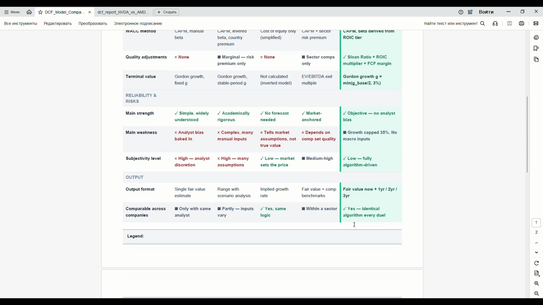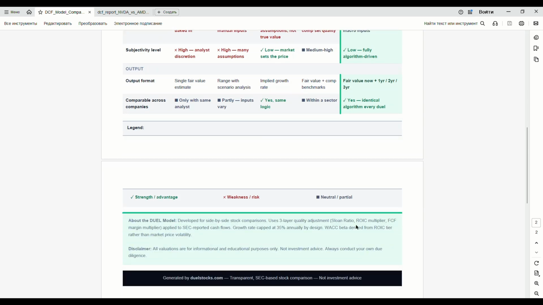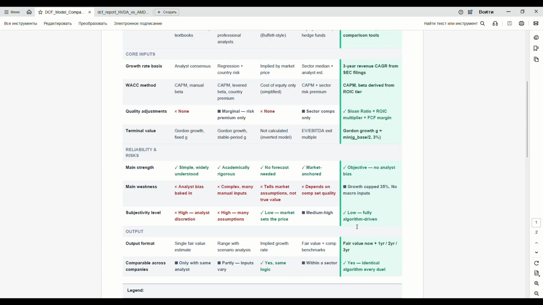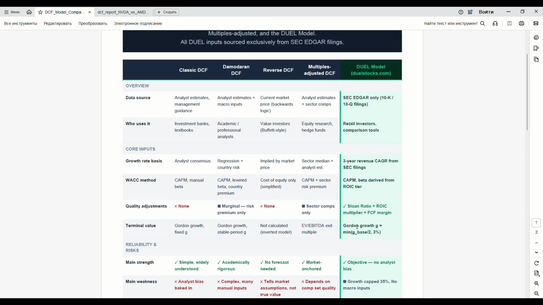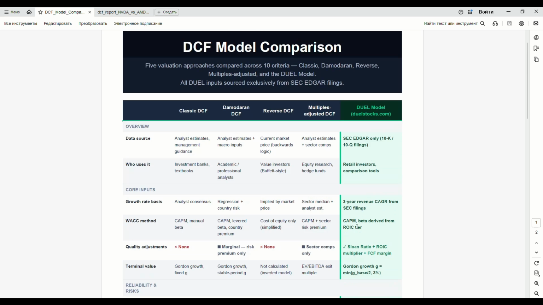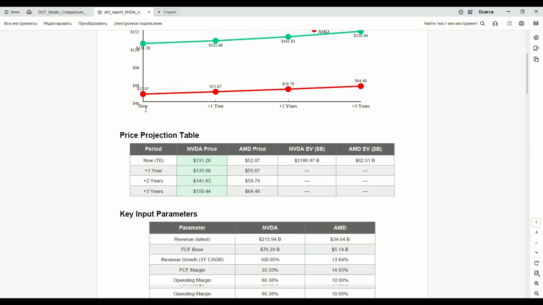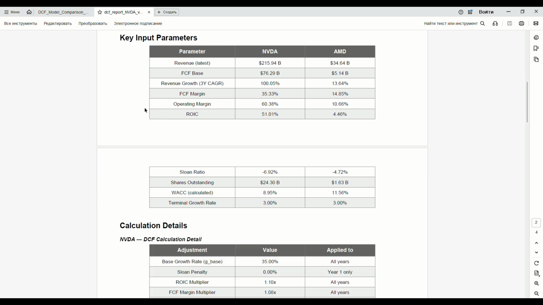There are 5 main approaches. Classic DCF: analyst estimates, simple, widely used, analyst bias baked in. Damodaran DCF: academically rigorous, but dozens of manual inputs, each one a source of error. Reverse DCF flips the question: what growth rate does the current price imply? Useful, but tells you what the market thinks, not what the company is worth. Multiples adjusted DCF adds sector comparisons, but depends entirely on the quality of your comparison set.